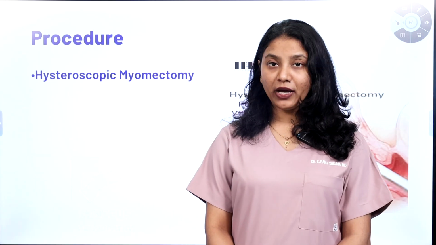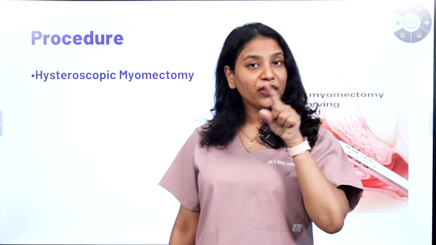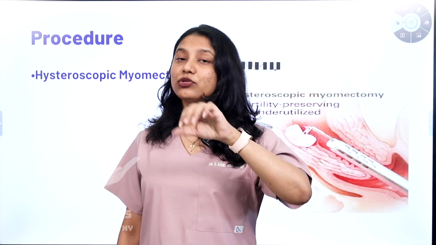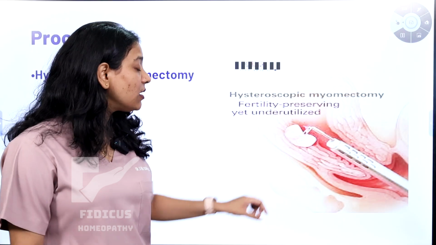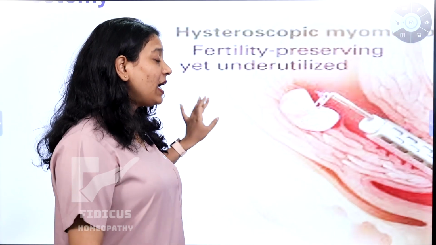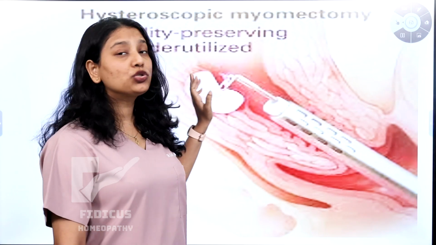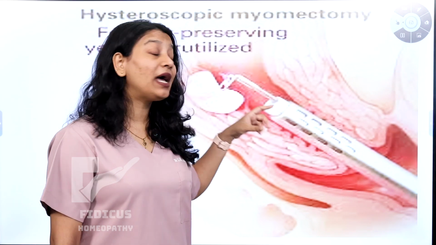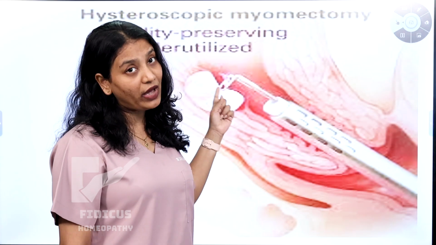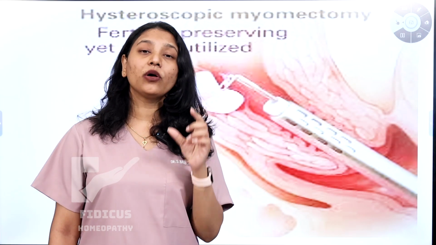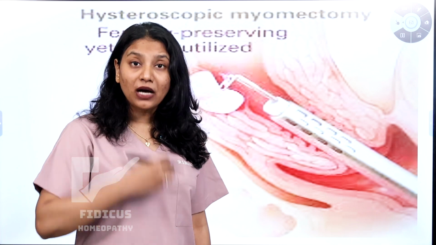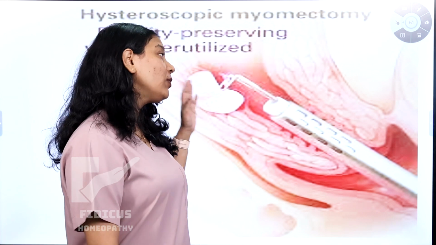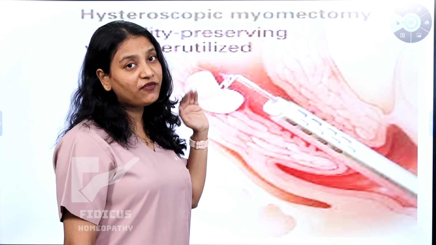The next type is called hysteroscopic myomectomy. What is hysteroscopic myomectomy? Remember, if you're having fibroids inside the uterine cavity, which are called submucosal fibroids, then they will insert a hysteroscope through the vagina into the uterus, so that they can view the inside of the uterine cavity. And if this submucosal fibroid is small or moderate in size, so that you can pass it through the vagina, then they will perform a surgery to remove that fibroid.